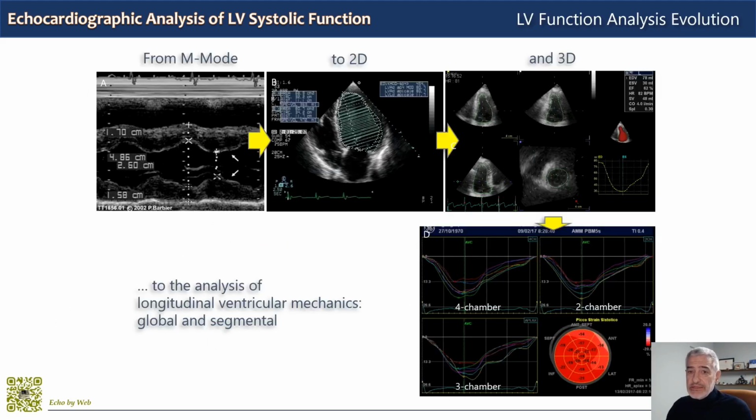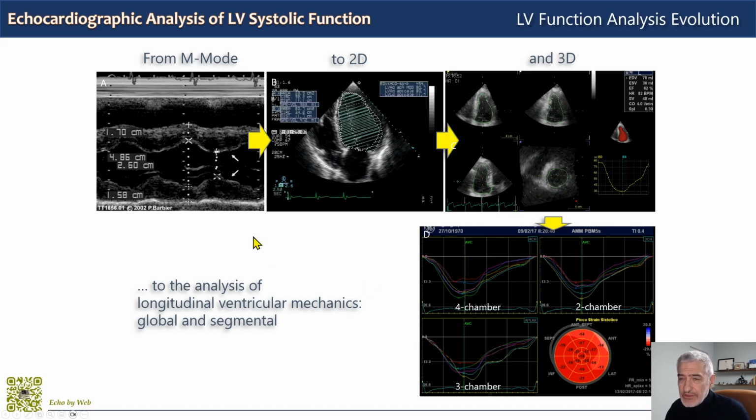As we have seen, we have today several tools to assess left ventricular systolic function using different modalities. Historically, we have moved from M mode to 2D ejection fraction and Doppler stroke volume, to 3D and finally to systolic wall deformation and systolic strain.